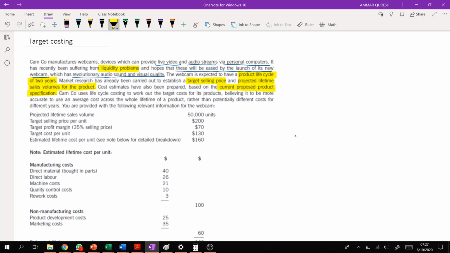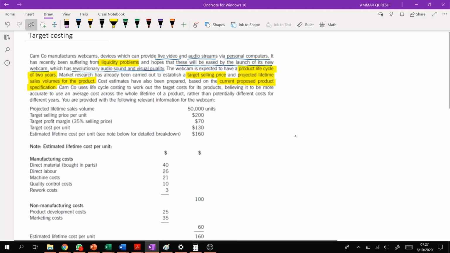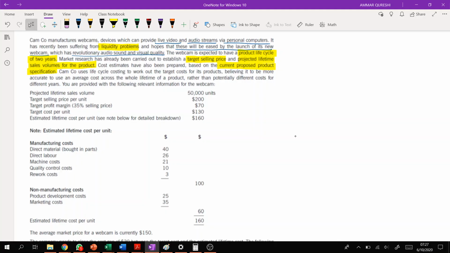Cam company uses life cycle costing to work out the targeted cost of its product, believing it to be more accurate to use an average cost across whole life of the product, rather than potentially different cost at different years.